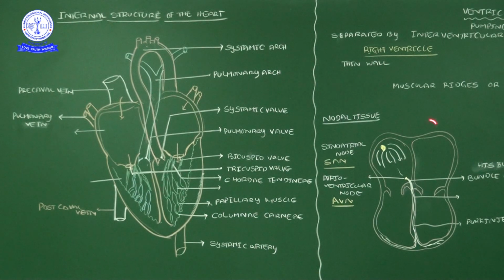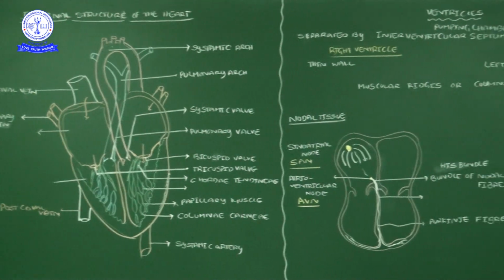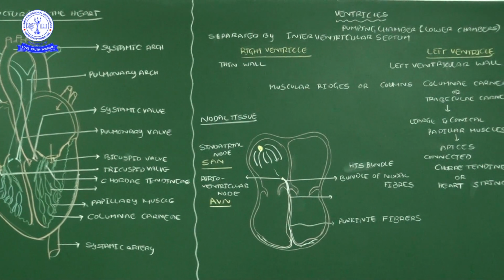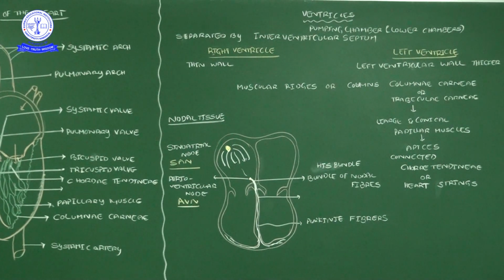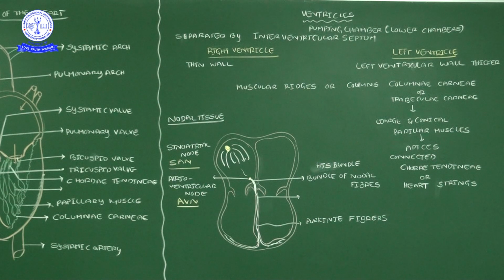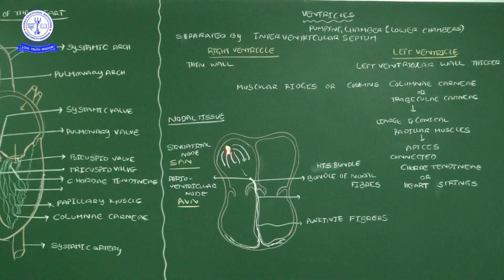And then I will also tell about the nodal tissues: two nodal tissues along with the bundle of His. One nodal tissue is located in the right atrium, at the upper side of the right corner, that is the sinoatrial node.